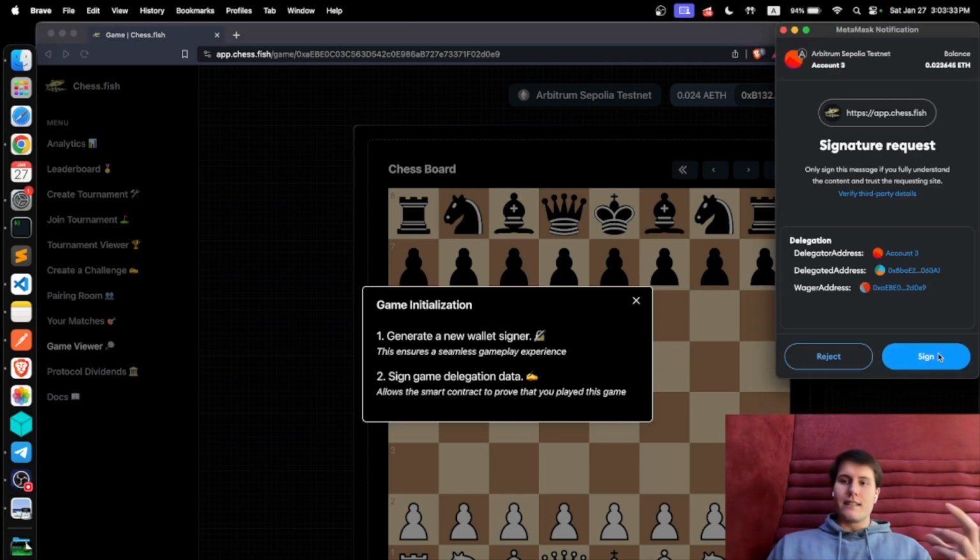And then you're going to sign this data type, which is the delegation. So you're signing that you're delegating, so you, account 3, delegating this other address to sign for you. And this is a uniquely created private key that's under the hood in the ChessFish platform.